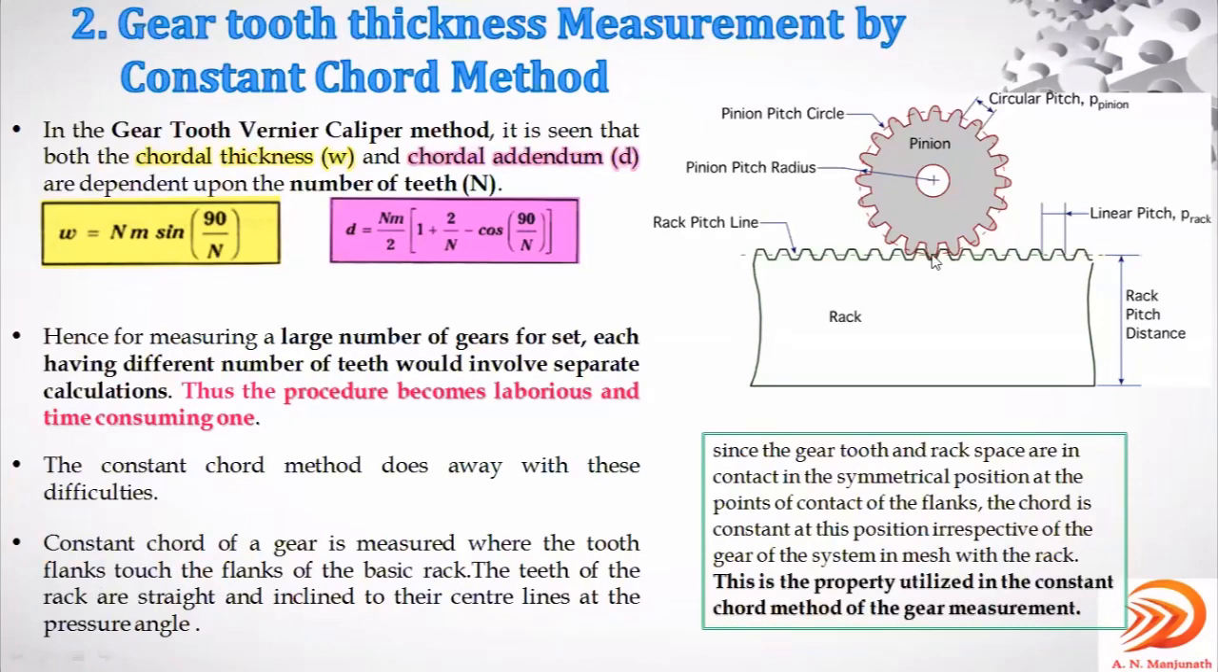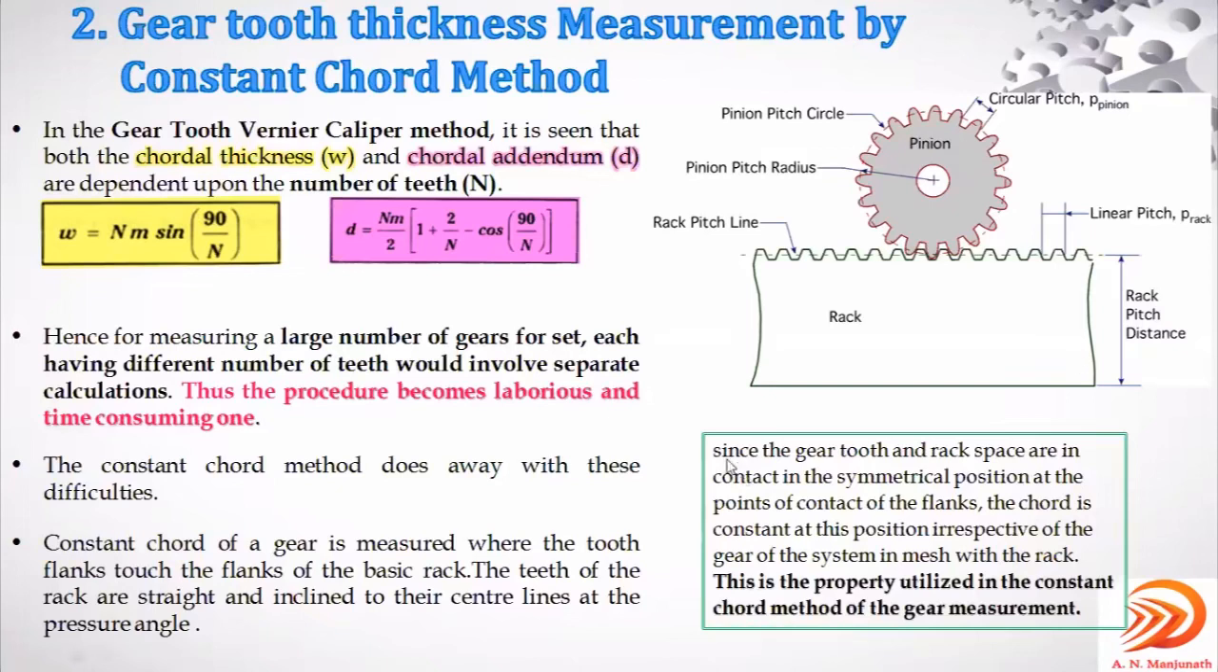The teeth of the rack are straight. This is the tooth of the rack. These are straight and inclined to the center line at the pressure angle. The junction at which it makes contact, that point on the gear tooth, is what we consider as the constant chord. The previous first method is the chordal thickness method. This is the constant chord, irrespective of the number of teeth.